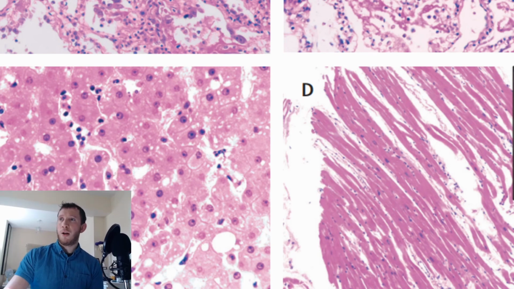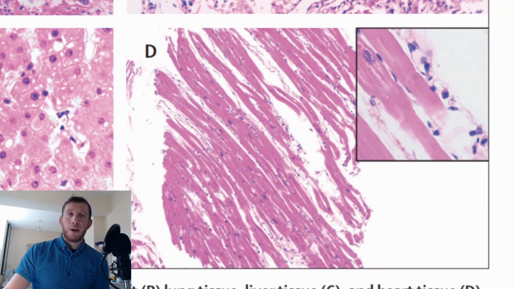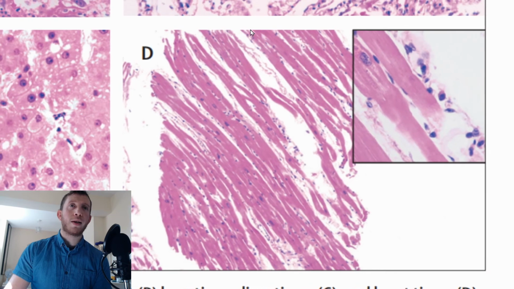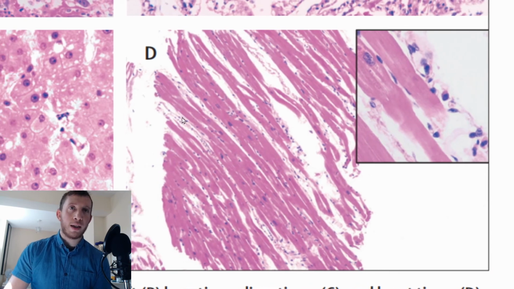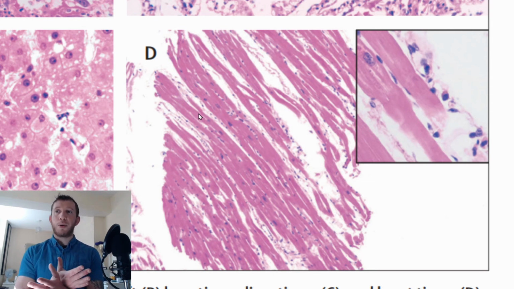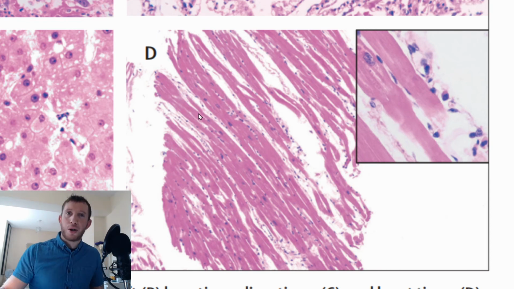Having a look at the heart tissue now, what we can see is that there is actually relatively less. If you look macroscopically at the cells, you can see that there is relatively less of them compared with the lymphocytes in the lungs. Now, what this tells us is that maybe there's actually less lymphocytes infiltrating the heart of this particular patient, considering this is one biopsy. This isn't representative of all the biopsies of a COVID-19 patient. This is simply one biopsy in one patient. But we can still draw some conclusions from it and maybe mount some hypotheses, which is really what we should be doing with what I'm doing here with you guys.